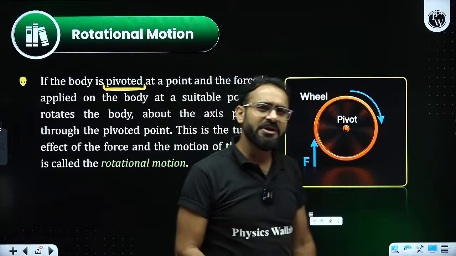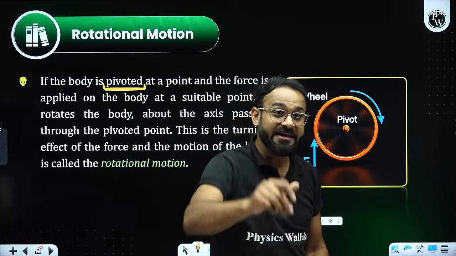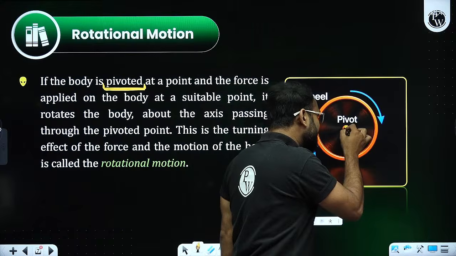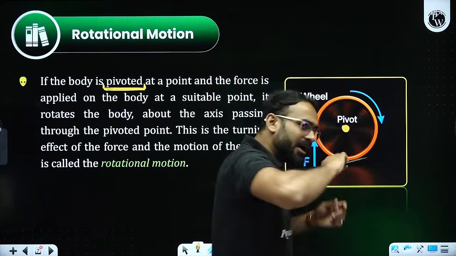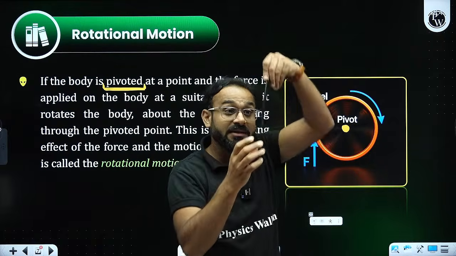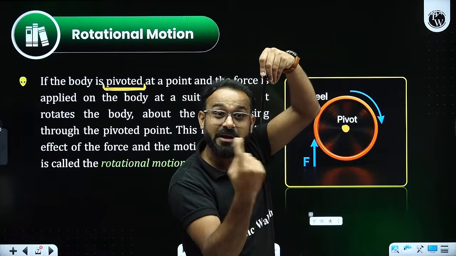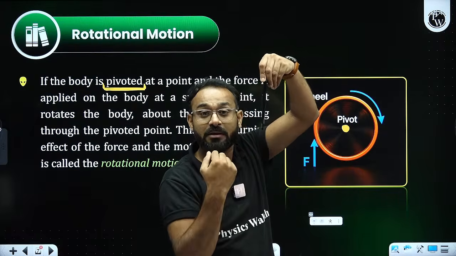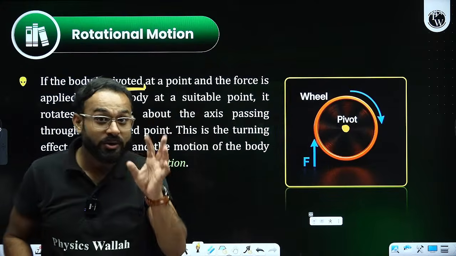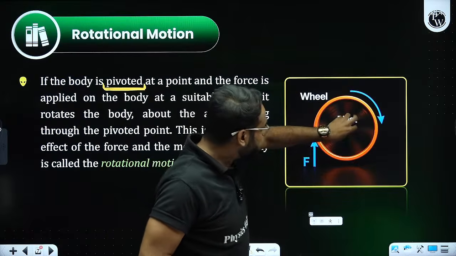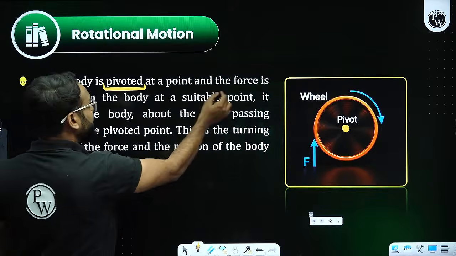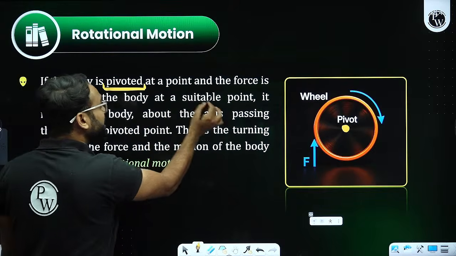Sir, what does pivoted mean? Pivoted means, if you have a wheel that is provided with nut bolts, tightly packed, that is pivotation. A fan stand through which the blades are moving, that is called rotational motion. That point is called the pivot point. So it says that the force is applied on the body at a suitable point.